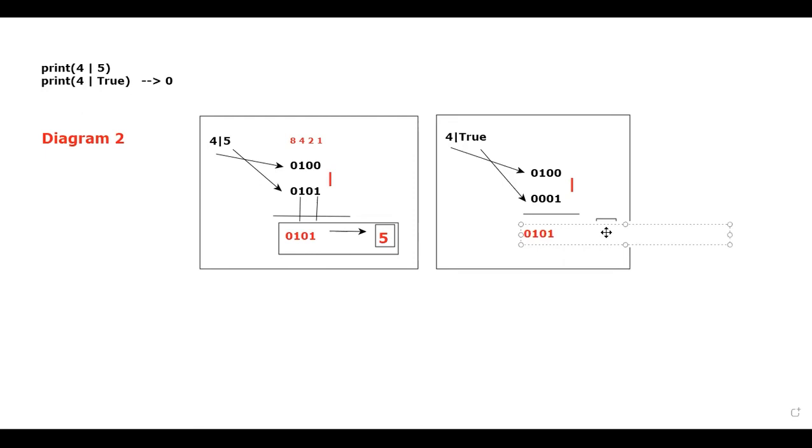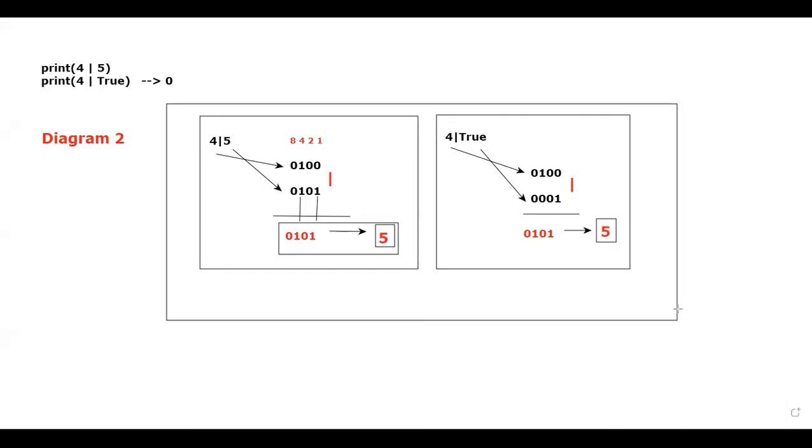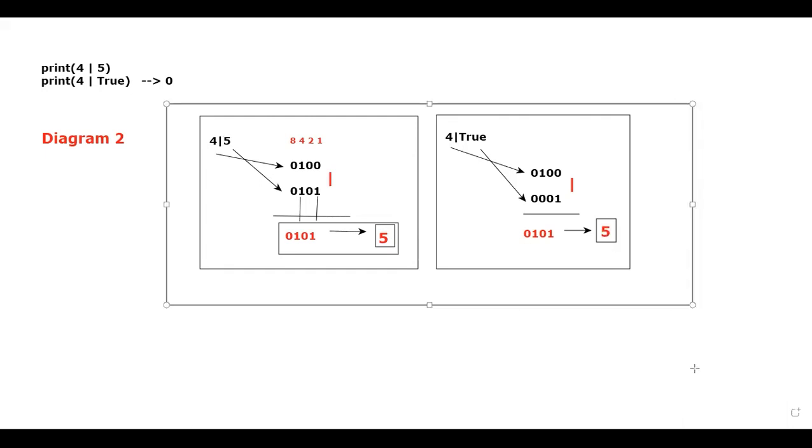Don't you think that is also 5? That's also 5. Now don't you think for both the statements I'll be getting the output as 5? Now tell me how many of them are able to understand how the bitwise OR operation will be calculated. Just take a screenshot of these two things. If you have taken the screenshot, let me do one thing.